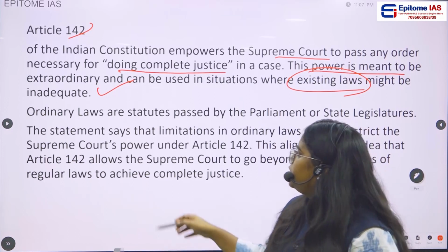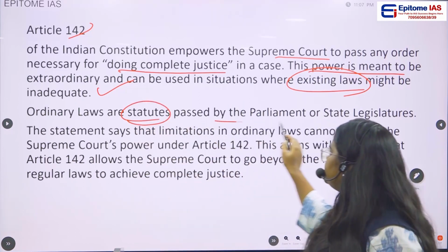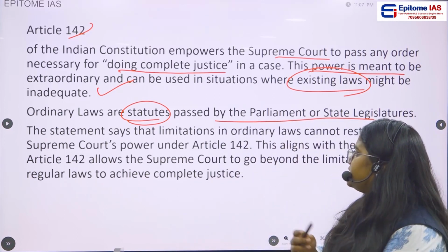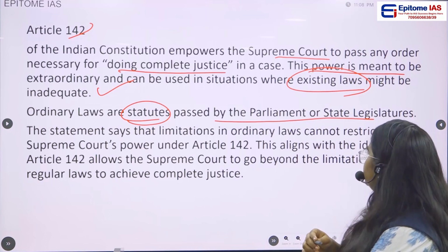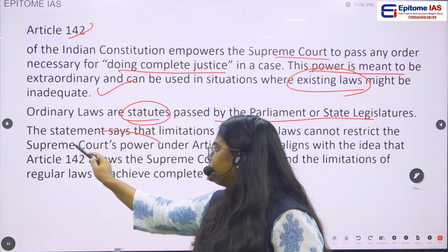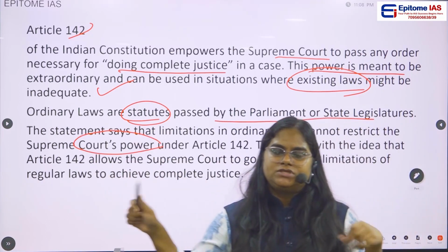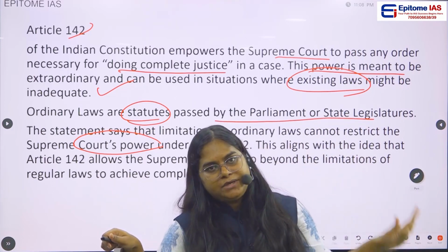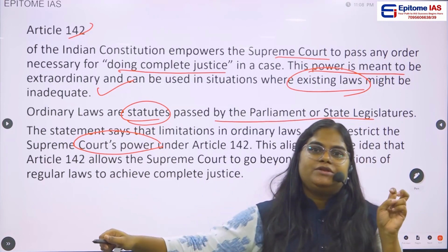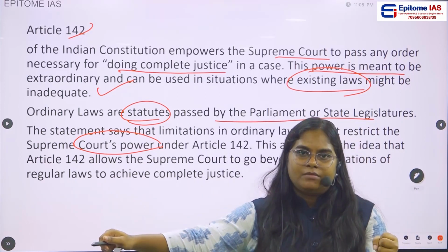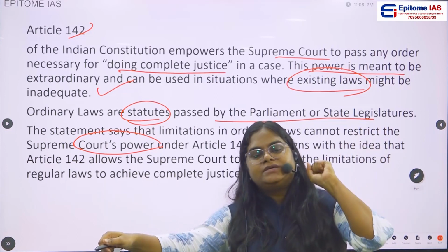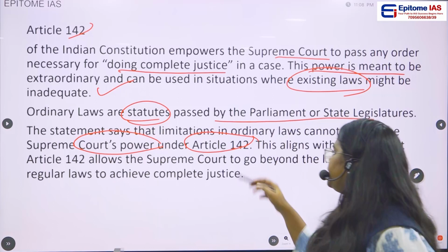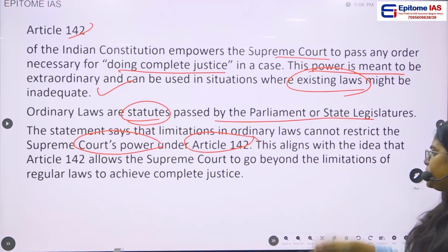Okay, then ordinary laws are statutes passed by Parliament and state legislature. Obviously, the statement says that the limitations in the ordinary law cannot restrict the Supreme Court's power. Any limitation or restriction mentioned in the ordinary law, either by Parliament or by the state legislature, cannot restrict the Supreme Court of India in delivering complete justice. This is mentioned in Article 142 of the Constitution. That's what they have given.